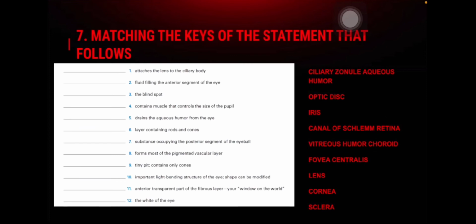Tiny pit contains only cones: fovea centralis. 7.10. Important light bending structure of the eye whose shape can be modified: lens. 7.11. Anterior transparent part of the fibrous layer, your window on the world: cornea. 7.12. The white of the eye: sclera.